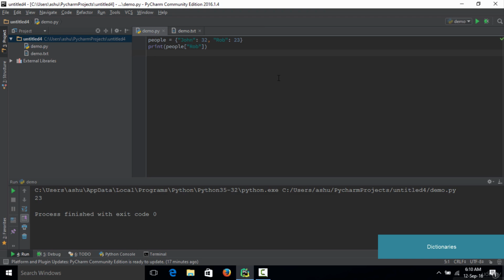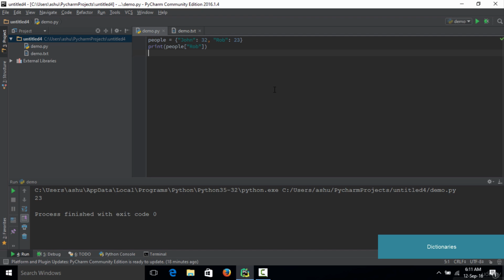Whenever you want to save some data in the form of a key value pair, you can go ahead and use dictionaries for that purpose, and you can easily store data in that particular format. So that's it for this lecture, and I hope you understood what dictionaries are. Dictionaries are similar to lists, but in a list you can store single values, whereas in a dictionary you can store a pair, and that pair is nothing but the key value pair. So you have one key and one value related to that particular key.